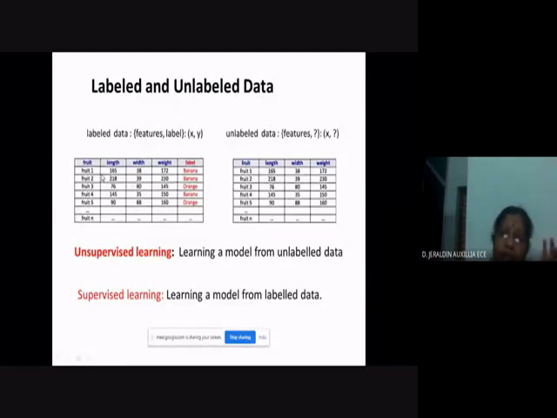But there is also data without the label, that is, only the features are present. So they are said to be unlabeled data. If you are training a model with this unlabeled data, it is said to be unsupervised learning. Okay, supervised learning and unsupervised learning. Are you clear about this one? Labeled data and unlabeled data, right?